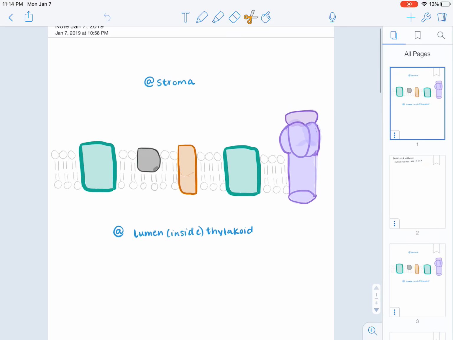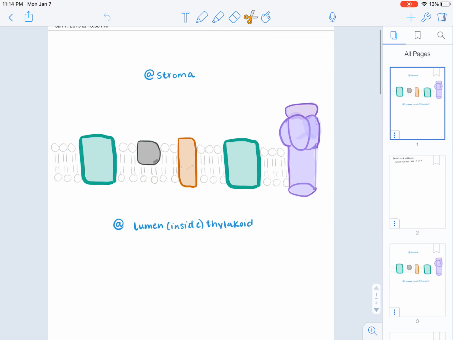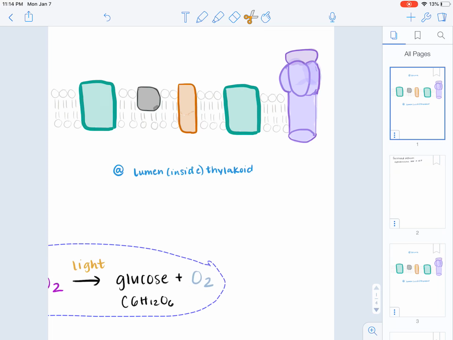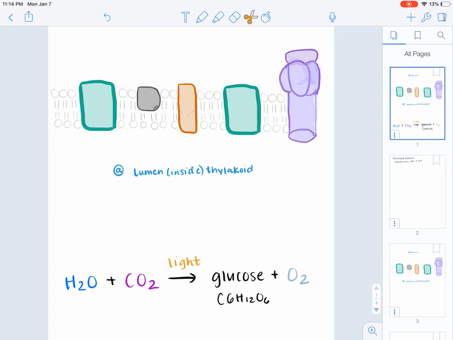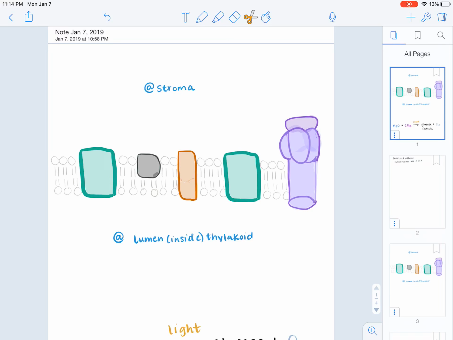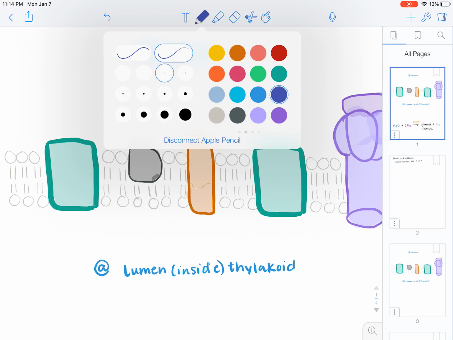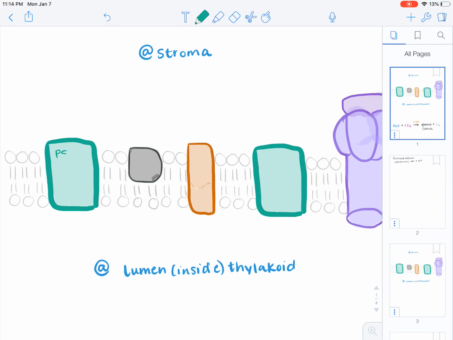So here's the diagram that I kind of drew before, but was a little bit messy. So first, let's label what we have here. So this is going to be photosystem 1. I'm sorry, photosystem 2. And remember I said the reason why it was named photosystem 2 was because it was discovered second. And the P is also known as P680.